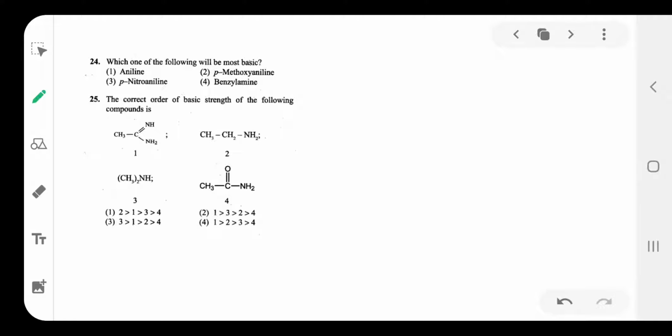Then next, question number 24: which of the following has the most basic character? Which one is the most basic? First, write the structures, and then you will get clarity.